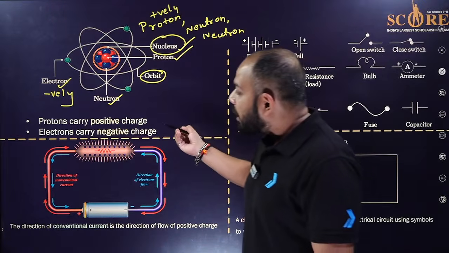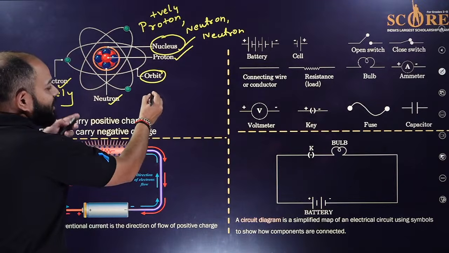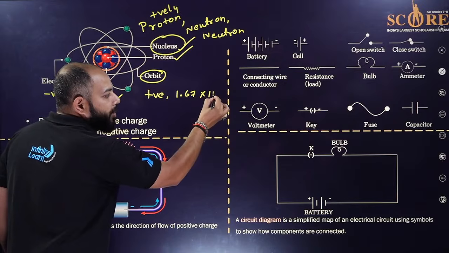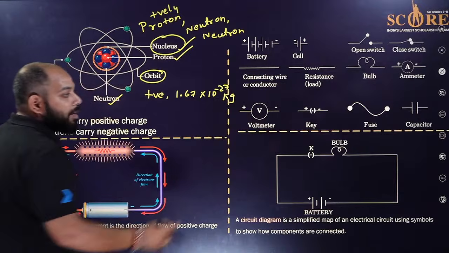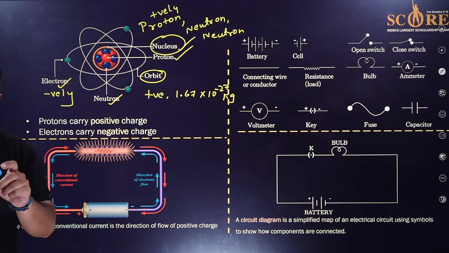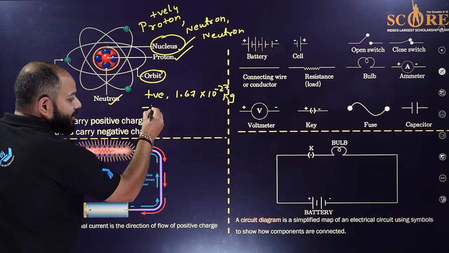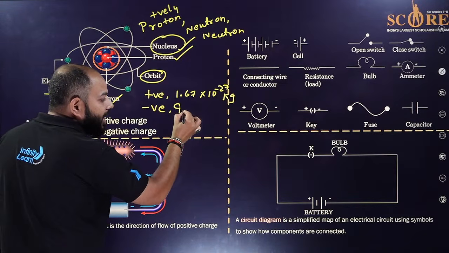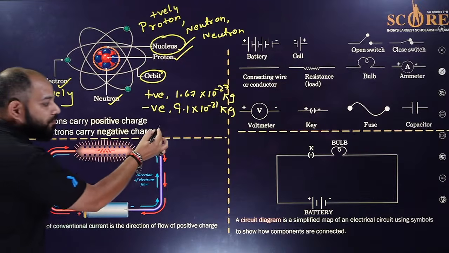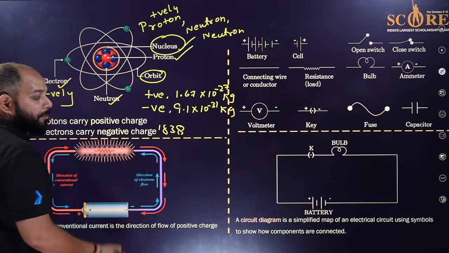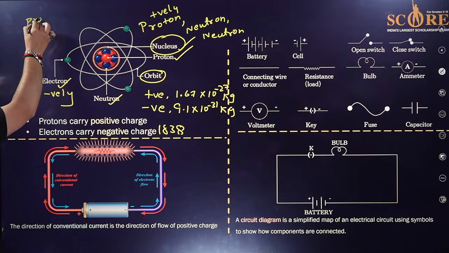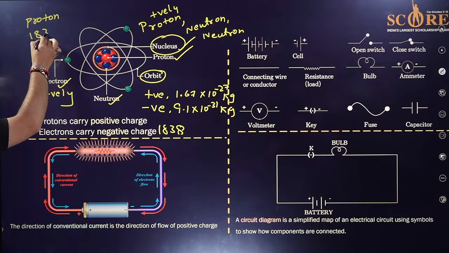Clear? So what happens basically? The proton, which has a positive charge, has a mass of 1.67 x 10^-27 kg. This is the important part required for the examination. Then the electron, which has a negative charge, has a mass of 9.1 x 10^-31 kg. So the proton is around 1838 times heavier than the electron, on an average, approximately.